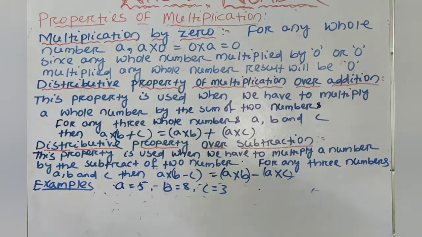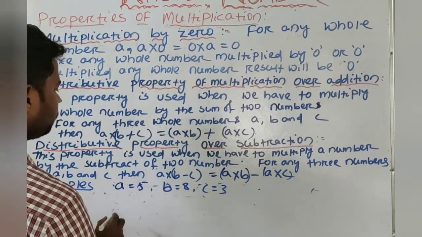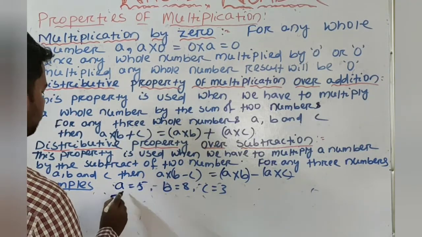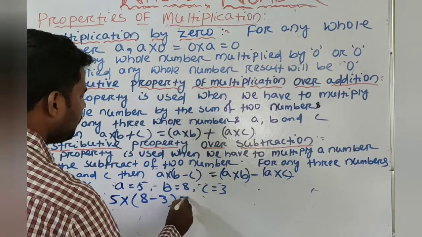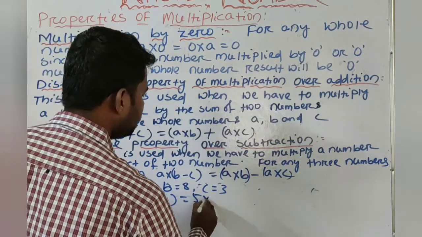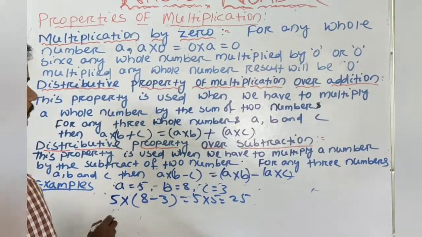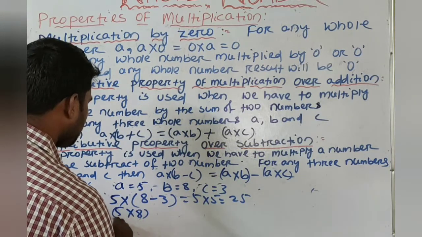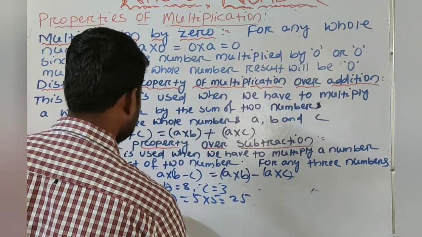RHS or not. So first we will find the value of A multiply B minus C. A is equal to 5, multiply B minus C, that means 8 minus 3 is equal to 5, 5 into 5 is equal to 25. LHS is 25. Then we will check RHS. A into B, 5 into 8, subtract A into C, A into C means 5 into 3.